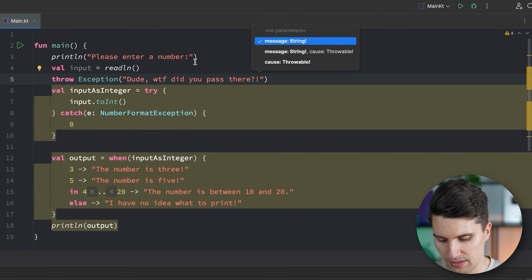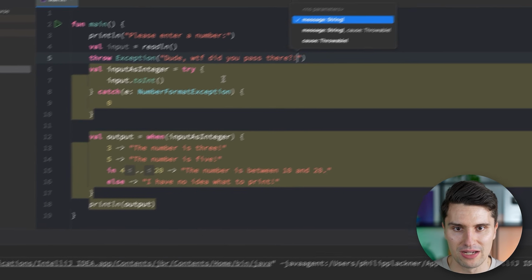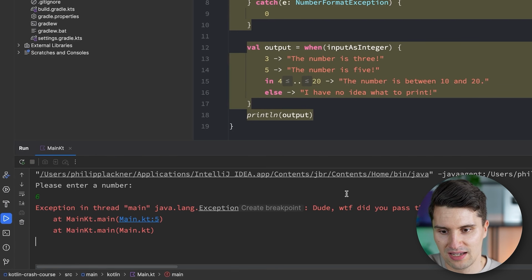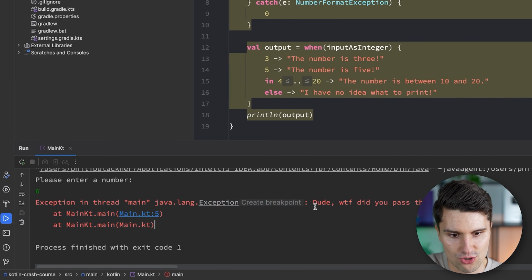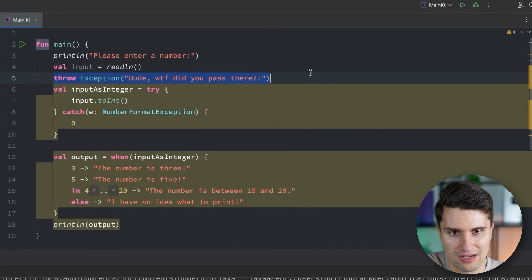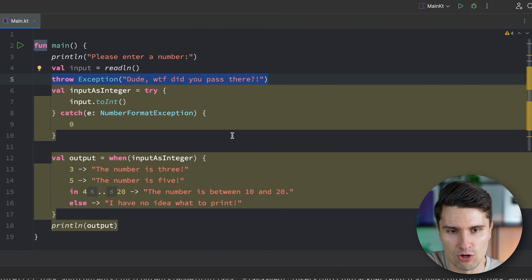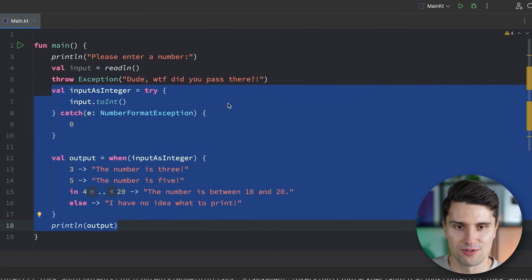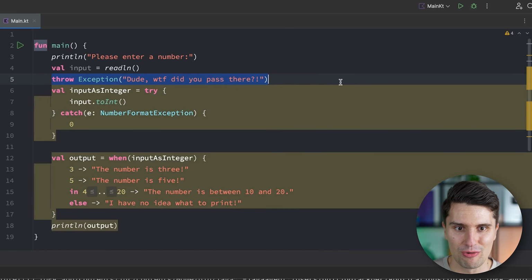You can see we also get a big yellow wall of warning here, because if we execute this, then enter a number 6, and then immediately our code will crash with our own custom exception. Because the moment we throw this exception and don't catch it, the IDE is already smart enough to know that this code afterwards can't be executed anymore. So this wouldn't be a typical use case that we throw the exception directly here in the main function and don't catch it.